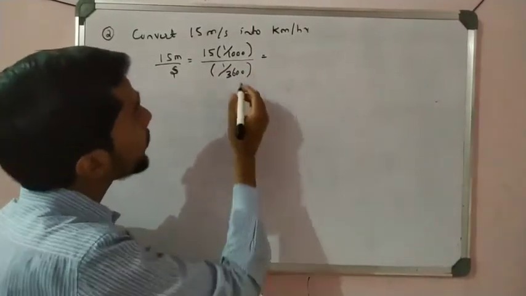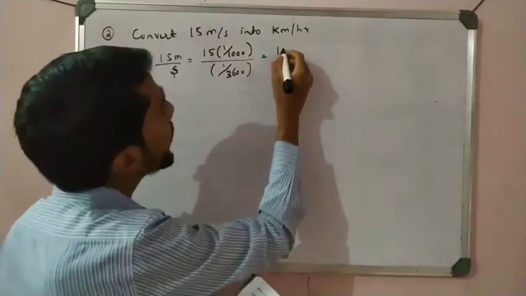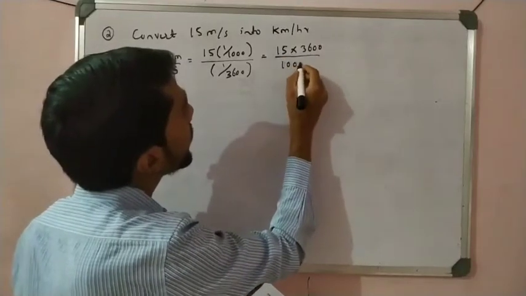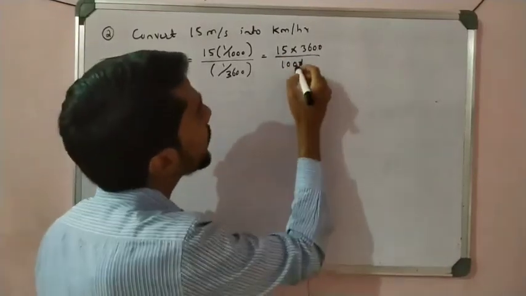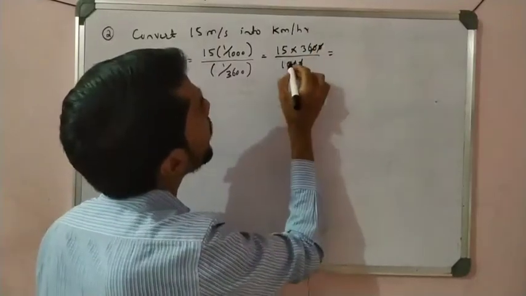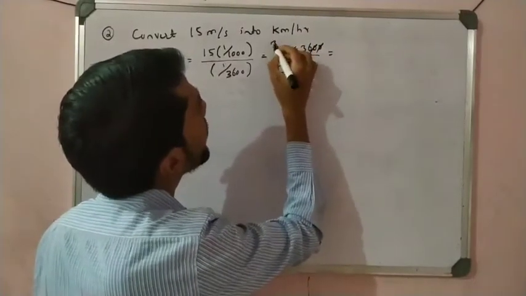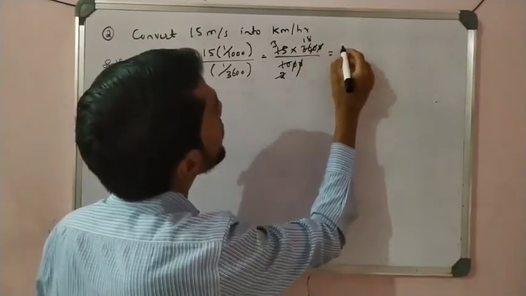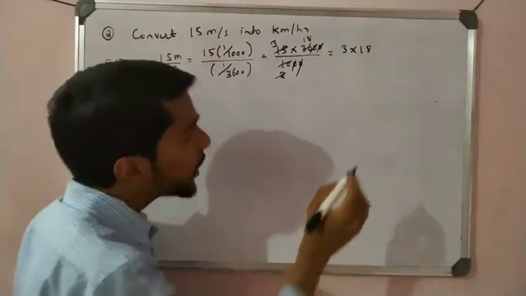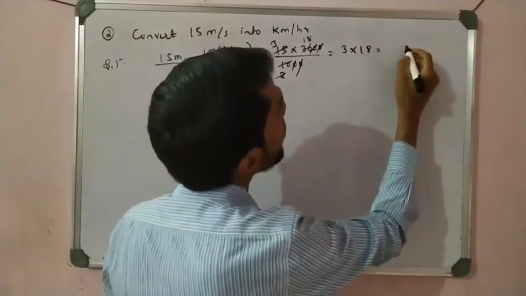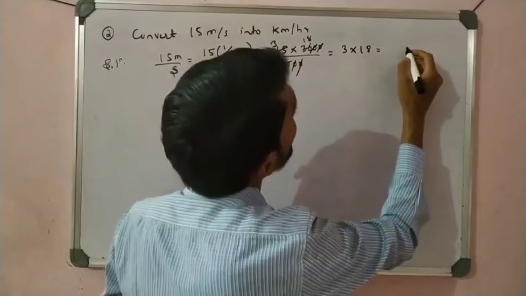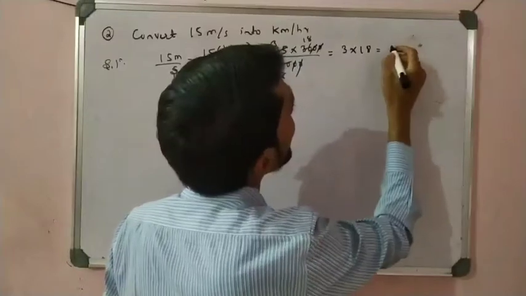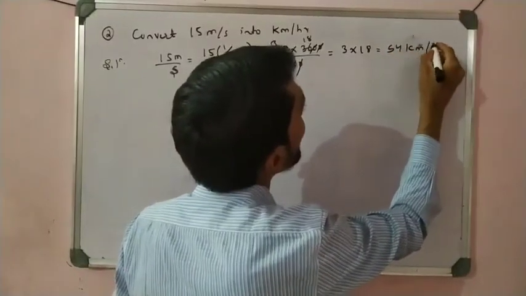You get the answer, that is 15 into 3600 divided by 1000, right? So you cancel this one, 0 0 get cancelled. So you get 5 2s are 10, 5 3s are 15, and 2 1s are 2, 18, right? So 3 into 18. 3 8s are 24, carry 2, 3 1s are 3 and 5, 54. So how much is it? 54 kilometer. I can write here 54 kilometer per hour, right?